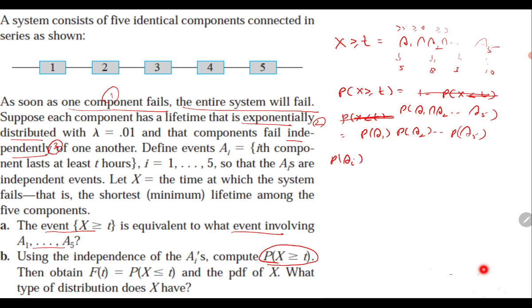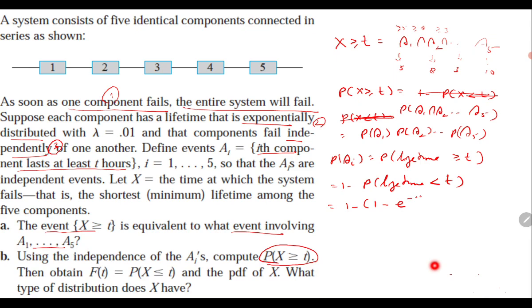So first try to compute the probability of A i. What is A i? The ith component lasts at least t hours, which means the lifetime is at least t, and the lifetime follows an exponential distribution, so it is 1 minus the probability that the lifetime is less than t. This becomes the CDF for the exponential distribution, which is 1 minus e raised to the power minus lambda, which is 0.01, and t. So it becomes e raised to the power minus 0.01 t.